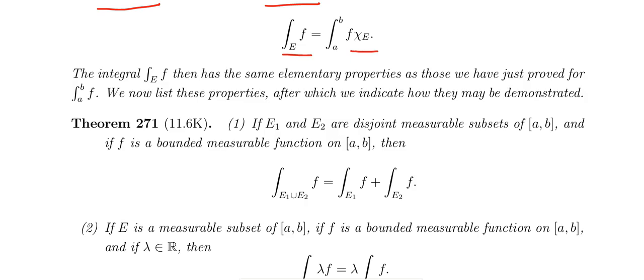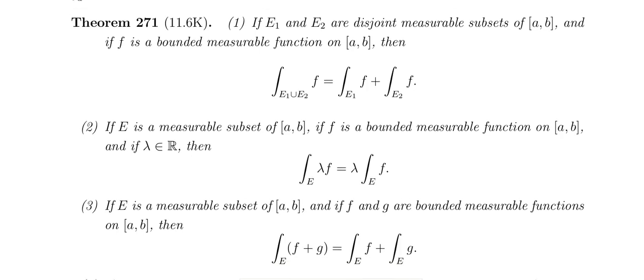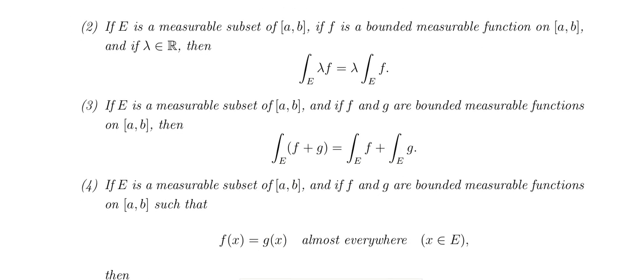In the case of e is a measurable subset of a comma b, f is a bounded measurable function on a comma b, and lambda is any real number, then integral e lambda f equals lambda times integral e f ன்னு சொல்லலாம். அதே மாதிரி e is measurable, f and g are bounded measurable functions, integral e f plus g equals integral e f plus integral e g.